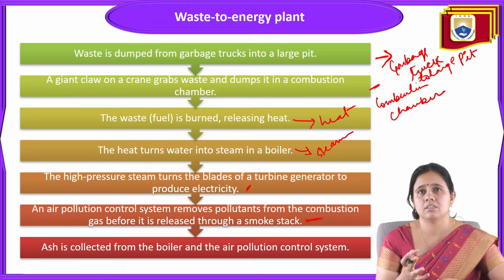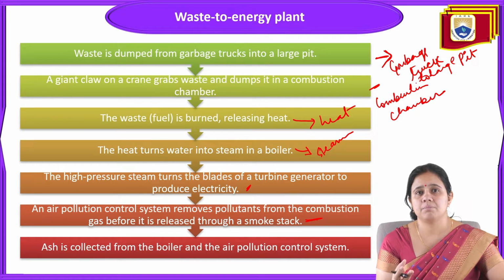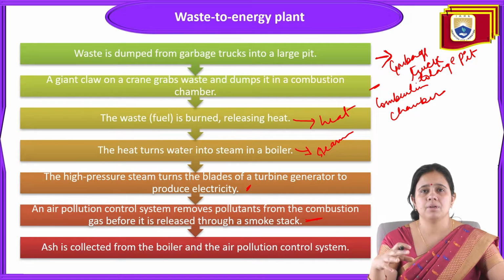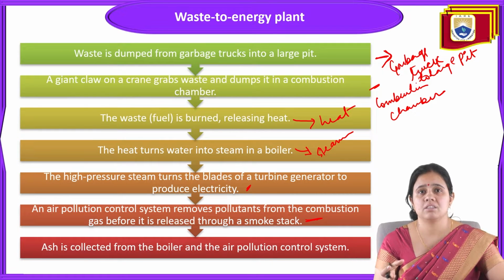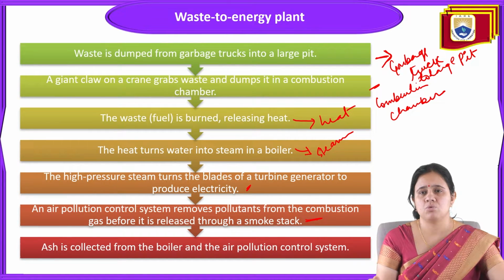Because in this waste to energy plant, obviously MSW is burning, and this MSW will have more contaminants also. So because of the burning of the waste at a very high temperature, it may release some toxic gases into the atmosphere. To prevent this, air pollution control systems are there. That system is going to remove pollutants from the combustion gas before it is released through the smokestack.